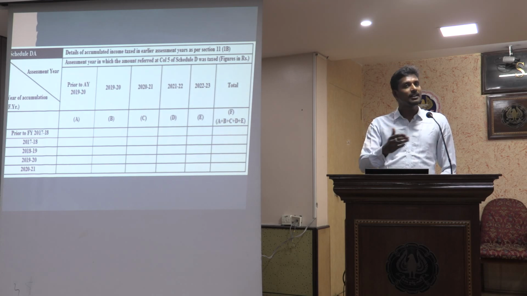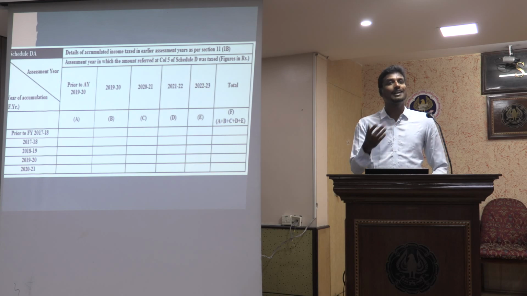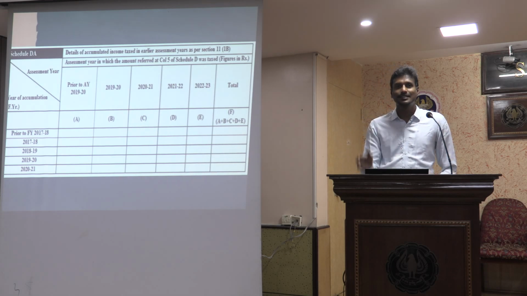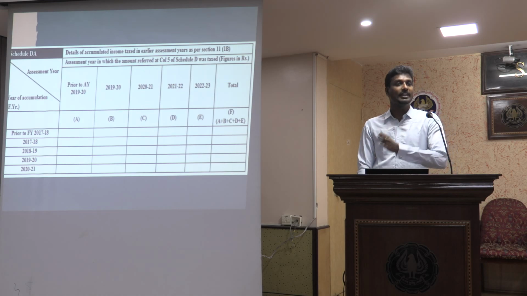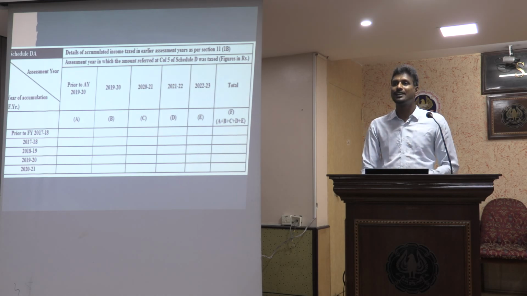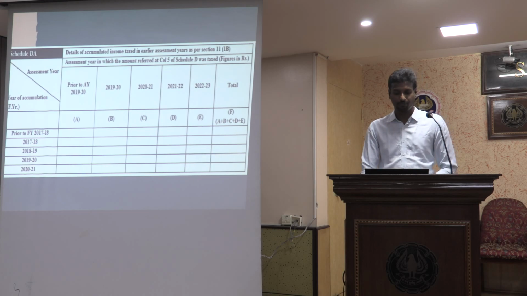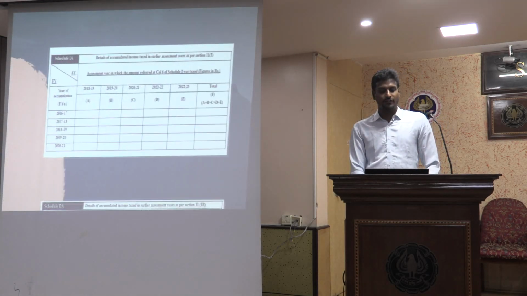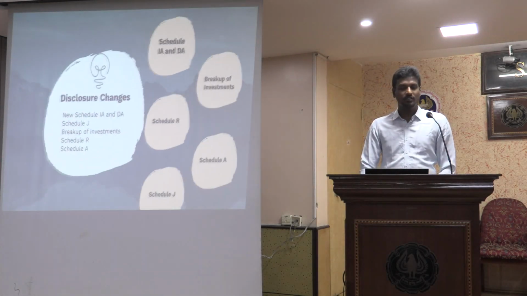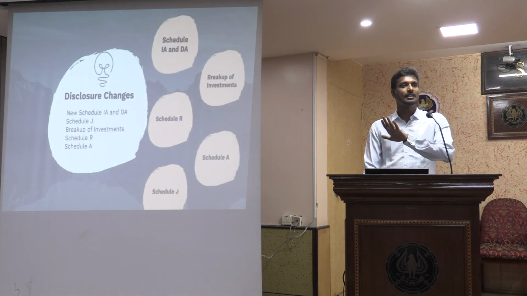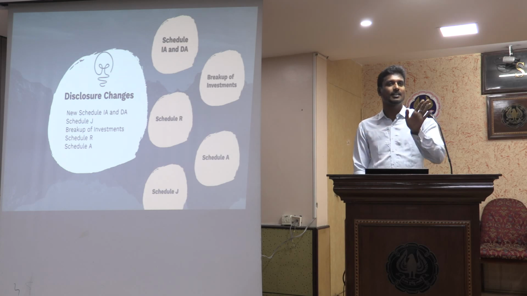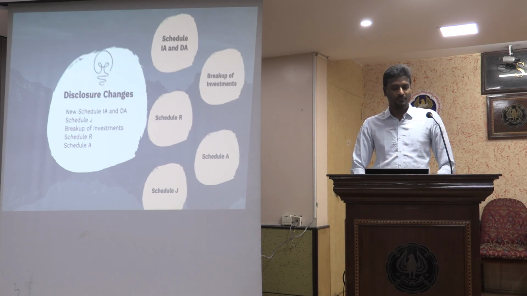Within that period, if I have not spent it, or if I have spent it for a wrong purpose, and because of that it is being taxed, that information is calculated or disclosed here, to say in which year such income was taxed under section 11(1)(b). So this is all information that they are collating to reconcile the earlier year records. This will become the database for their earlier year's assessment progressing.